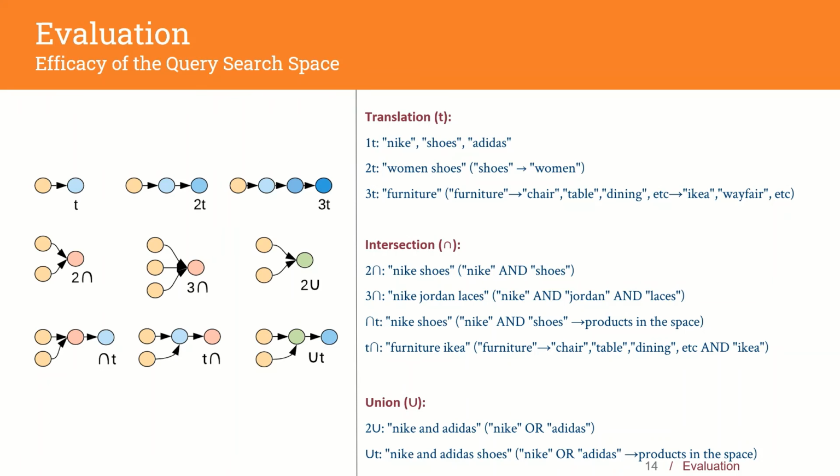For example, a 1T query Nike would return all products under the brand Nike. An intersection query Nike shoes will return all products under the brand Nike and also under the subcategory shoes. A union between Nike and Adidas would return all products under the brand Nike or Adidas. A union translation query, Nike and Adidas shoes, would return all products under the brand Nike or Adidas and also all under the subcategory shoes.